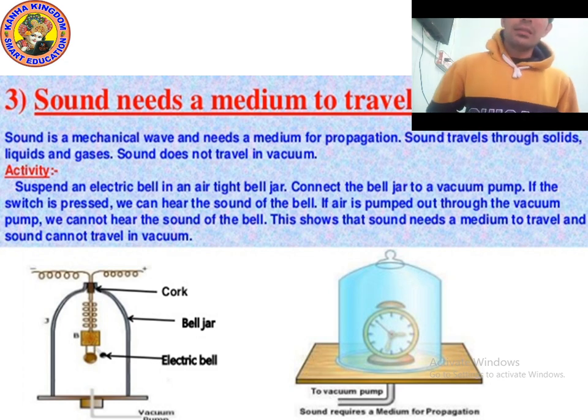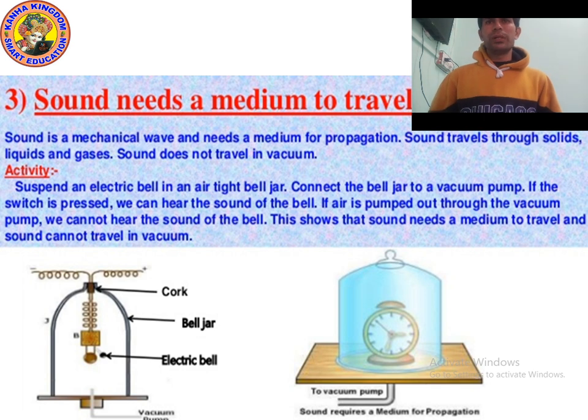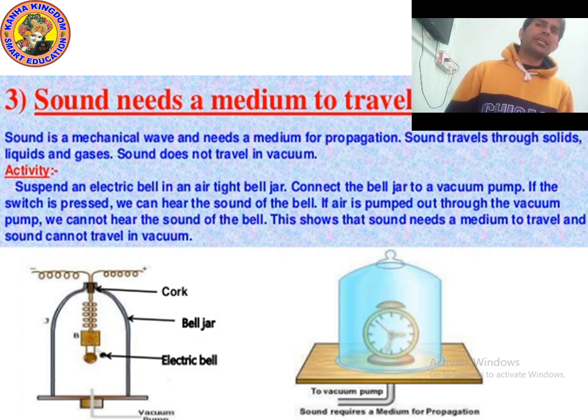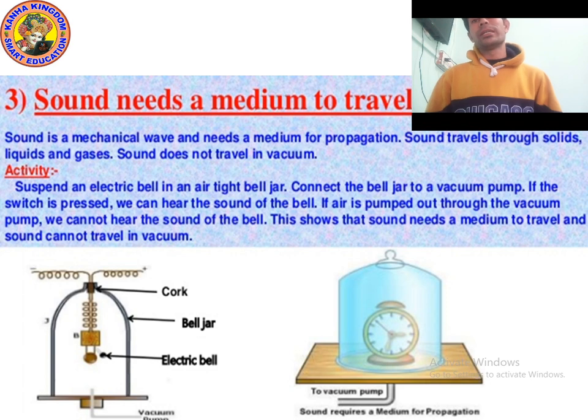As you can see in the activity, you will have to take an electric bell and suspend the bell in an airtight bell jar. You will connect the bell jar to a vacuum pump, fitted at the bottom. With the help of the vacuum pump, all the air will be pumped out. When we press the switch, we can hear the sound of the bell.